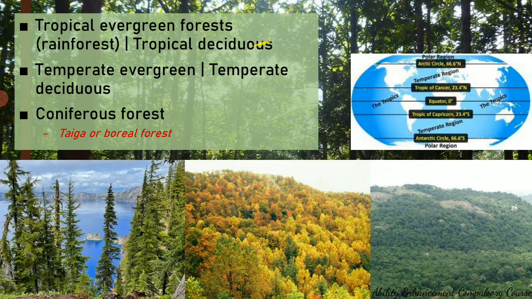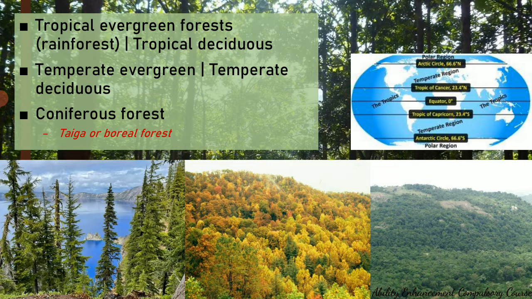It is receiving the rain, and hence it is called a tropical rainforest. We also have tropical deciduous forests. Deciduous forests are those which shed their leaves in the dry season, or they either change the color of their leaves or shed the leaves during the dry season. Again, they have green leaves during the wet season. So those are the deciduous forests. Now in the tropical region, we find both evergreen as well as deciduous forests.